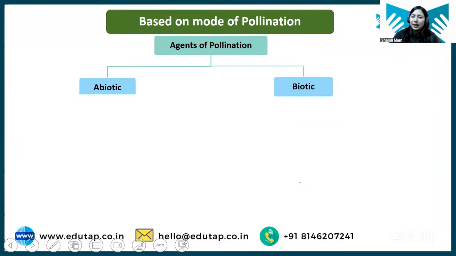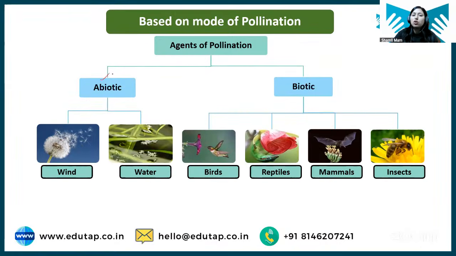So there are different agents of pollination. Some are abiotic, some are biotic. Abiotic means non-living, biotic means living. Okay? An example of abiotic is wind. So through wind also pollen can be transferred. Through water also pollen can be transferred. So that is called wind pollination, water pollination. Then there are some biotic agents like birds, reptiles, mammals, insects. They can also help in pollination. Means when they move from one flower to another flower, they can also cause pollination, right?